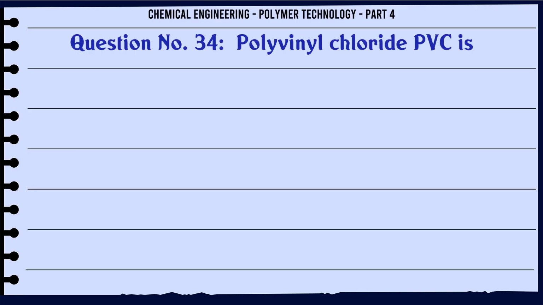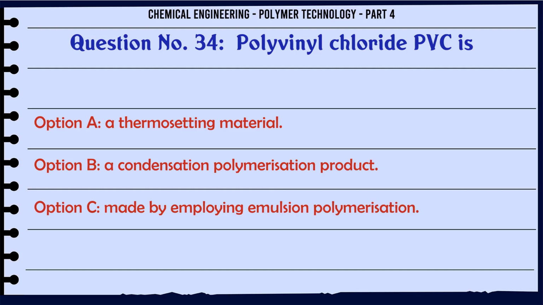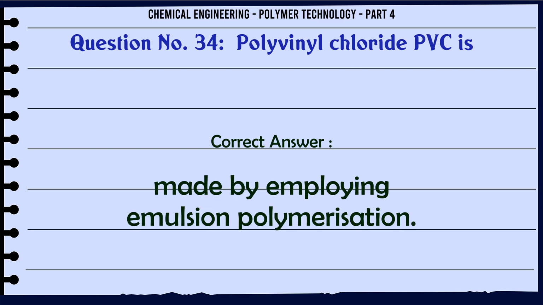Polyvinyl chloride PVC is A. a thermosetting material, B. a condensation polymerization product, C. made by employing emulsion polymerization, D. none of these. The correct answer is made by employing emulsion polymerization.